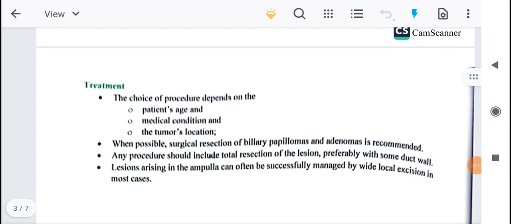Lesions arising from the ampulla can often be successfully managed by wide local excision in most cases.